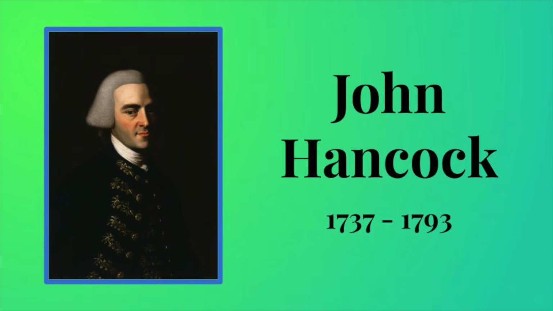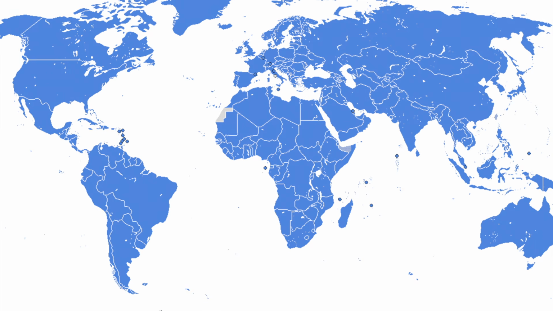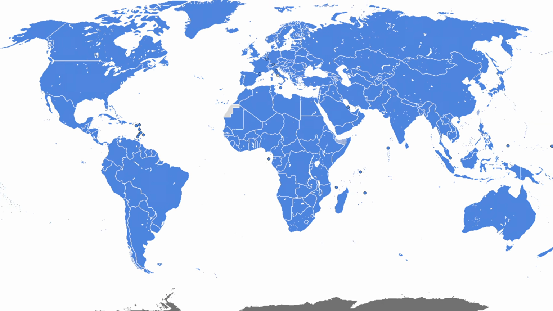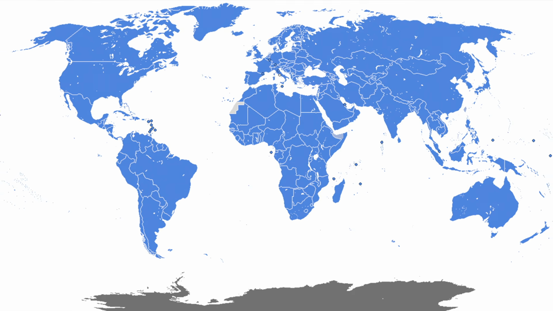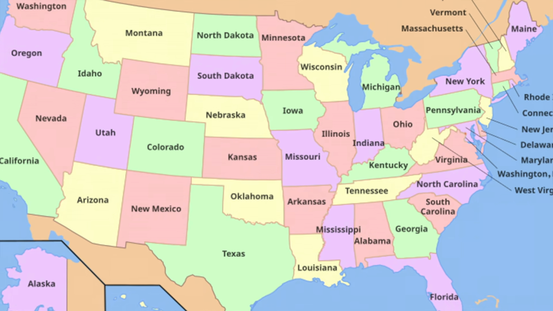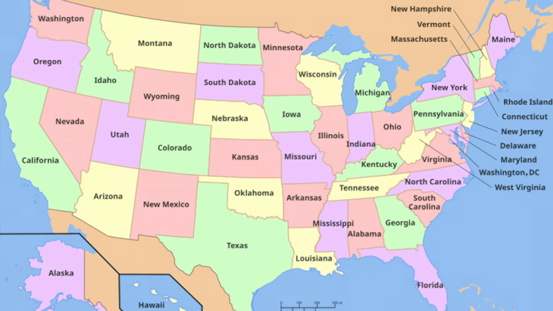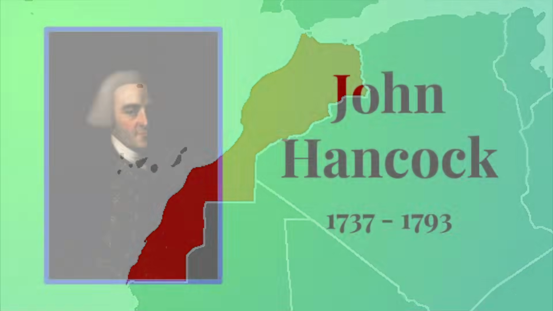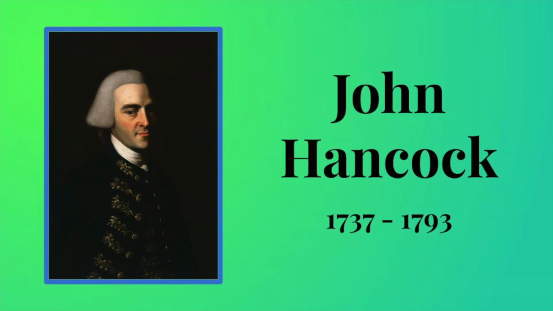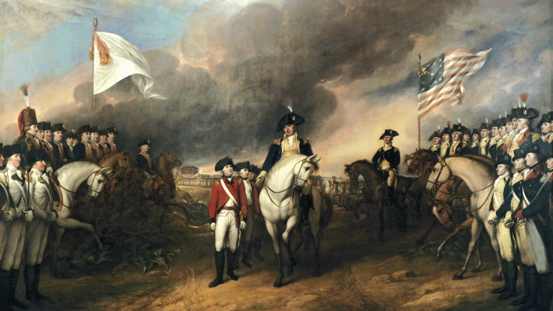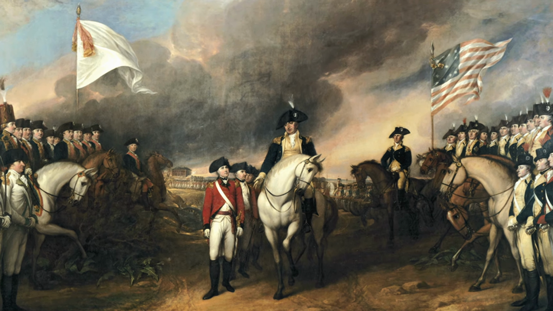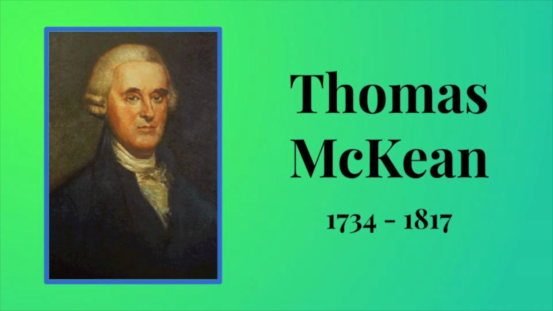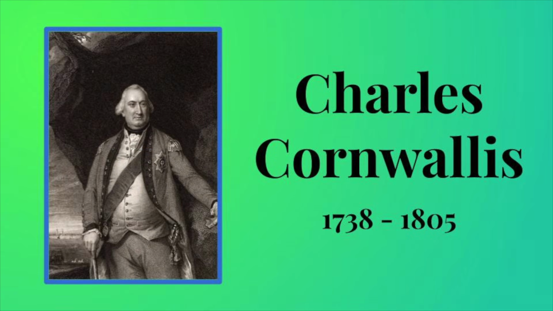But is a country really a country just because it says so? The way we usually determine whether a country is a real country, at least nowadays, is whether other countries recognize them. So, by that logic, June 23rd, 1777 would be when America became a real country, because that was when the first outside nation, Morocco, chose to recognize it, which conveniently would still make John Hancock the first president. But wait a second, the American Revolution was still being fought in June 1777, we hadn't technically won our independence yet. So that would mean the first president would be Thomas McKean, who was in office when General Charles Cornwallis's surrender was finalized at the Siege of Yorktown on October 19th, 1781.